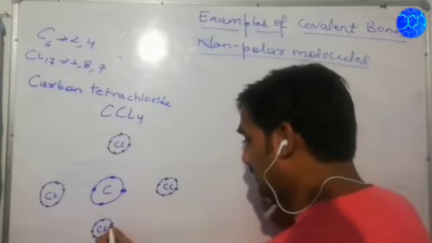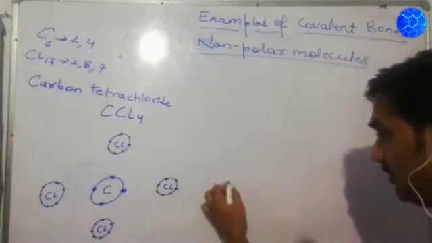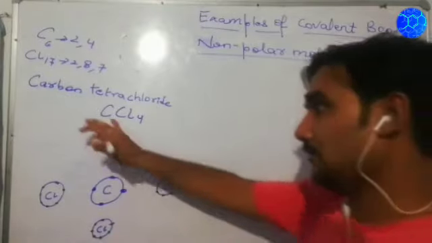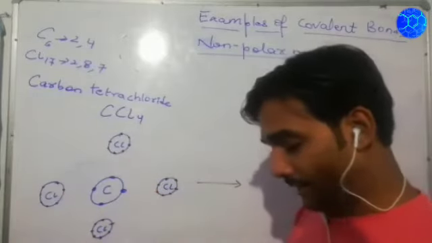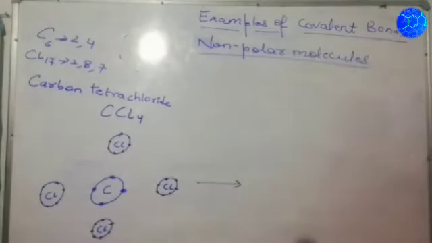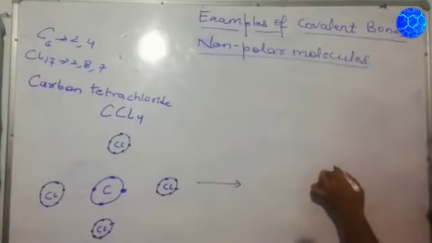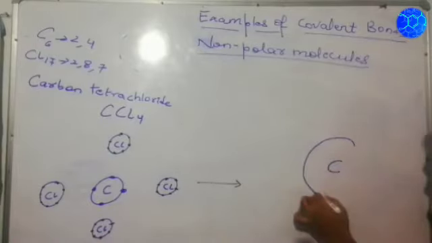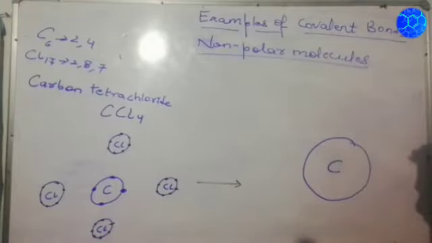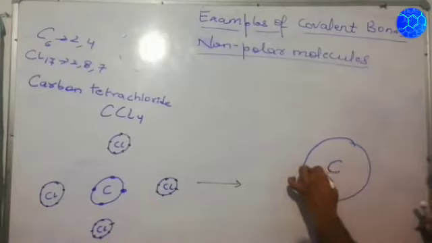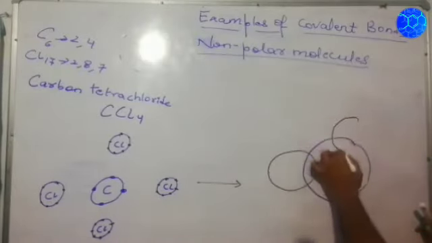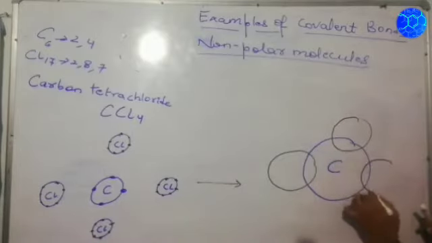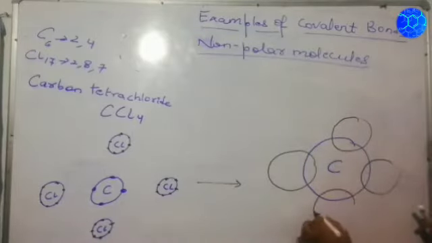Now, when the atoms of carbon and Cl combine, that means one atom of carbon and 4 atoms of Cl, how does the mutual sharing take place? Here, carbon is the central atom, surrounded by 4 Cl. So they will mutually share: this will overlap with this, this will overlap with this, this will overlap with this, and this will overlap with this.